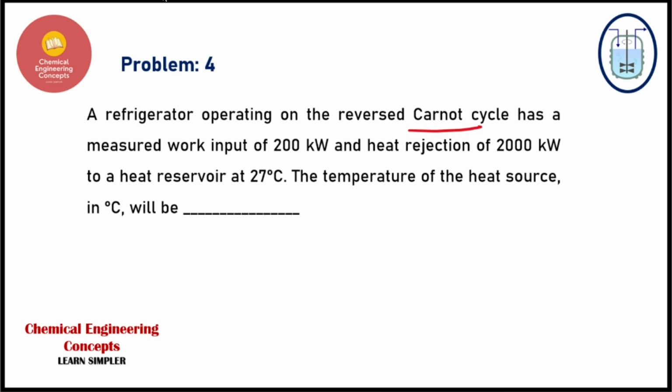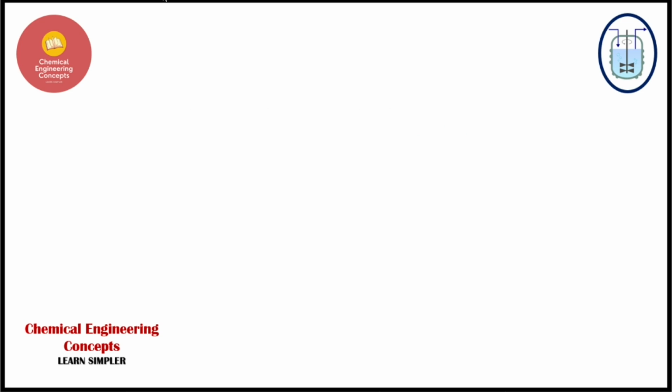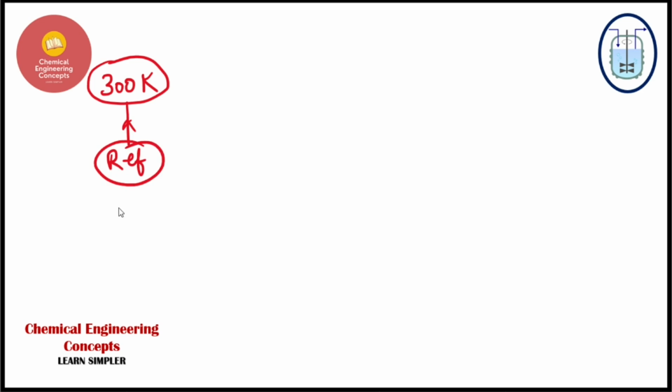So we have to find the temperature of the heat source. Based on the given information, obviously first we will make the block diagram. The block diagram will be like this. We have the heat source at some temperature, or it is the refrigerator. So it is the environment, basically at 300 kelvins. And we have the refrigerator. This is our refrigerator, guys.